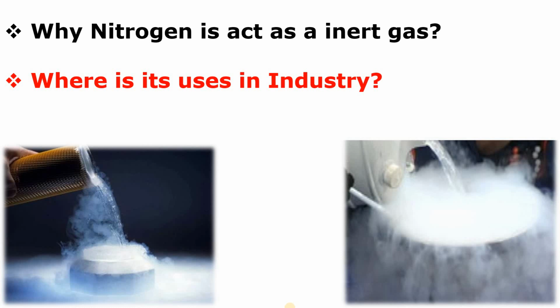There is a very wide application of nitrogen in the chemical industry. It is used in purging, in chemical blanketing, in the food industry, and in pneumatic tests as a test fluid. Sometimes we avoid air and use nitrogen. But why? Hello engineers, in this video we are going to discuss why nitrogen acts as an inert gas and where it is used in our industry.